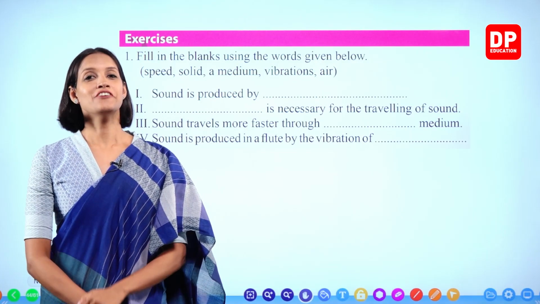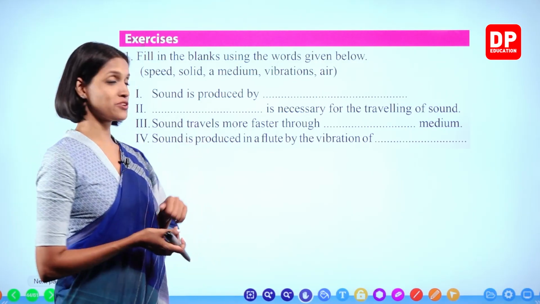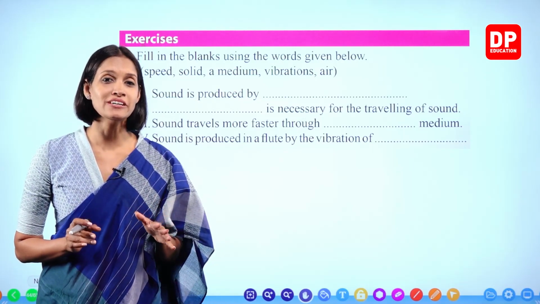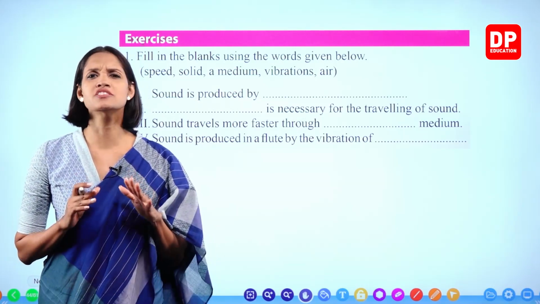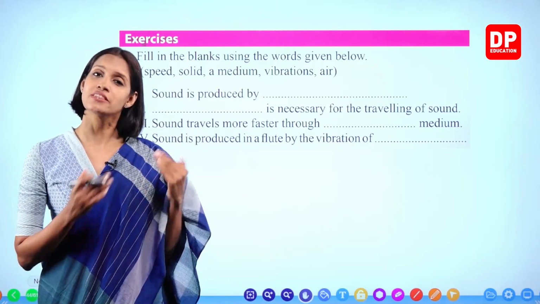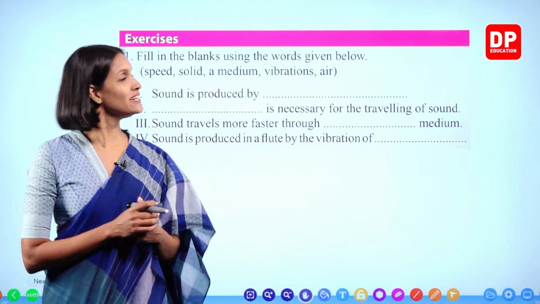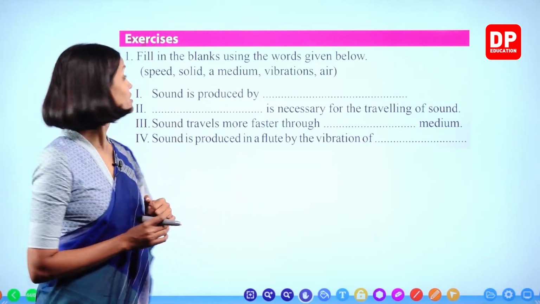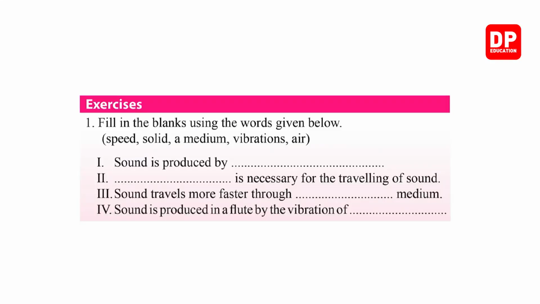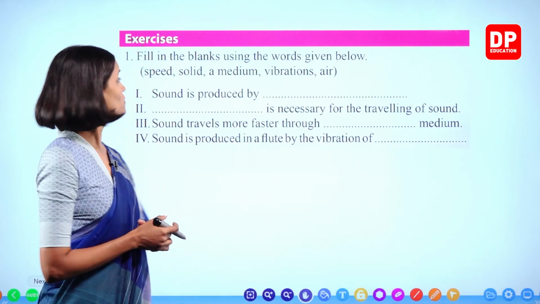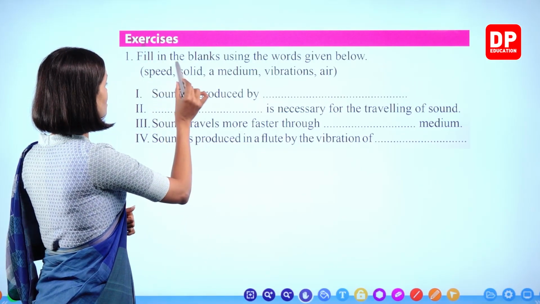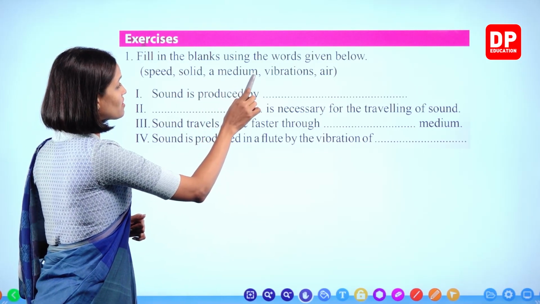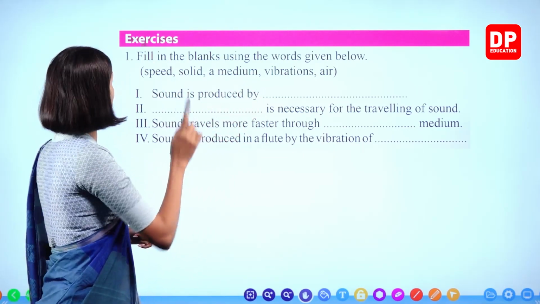Right, children. Now we are going to start the exercise chapter of this lesson. Remember, as I told you all before, answer all the questions by yourselves, then watch this chapter. Okay? Right. So we are going to start with the exercise given in the textbook. Exercise number 1. Fill in the blanks using the words given below. The words given are speed, solid, a medium, vibrations, air.